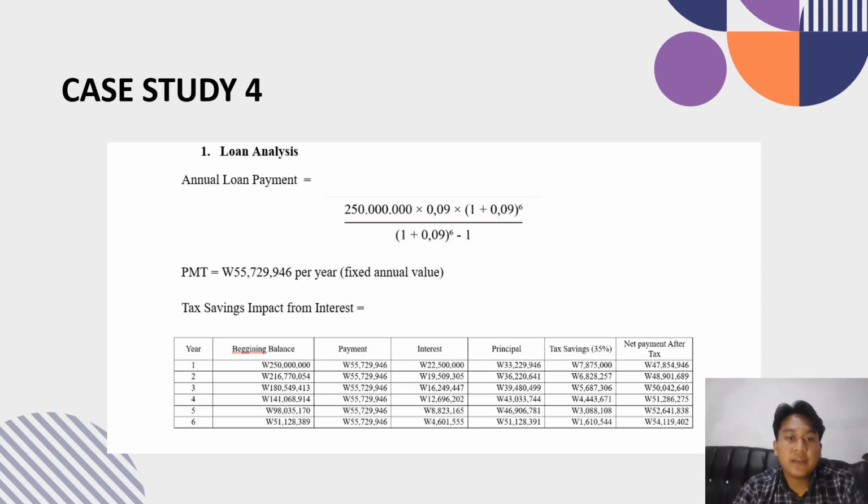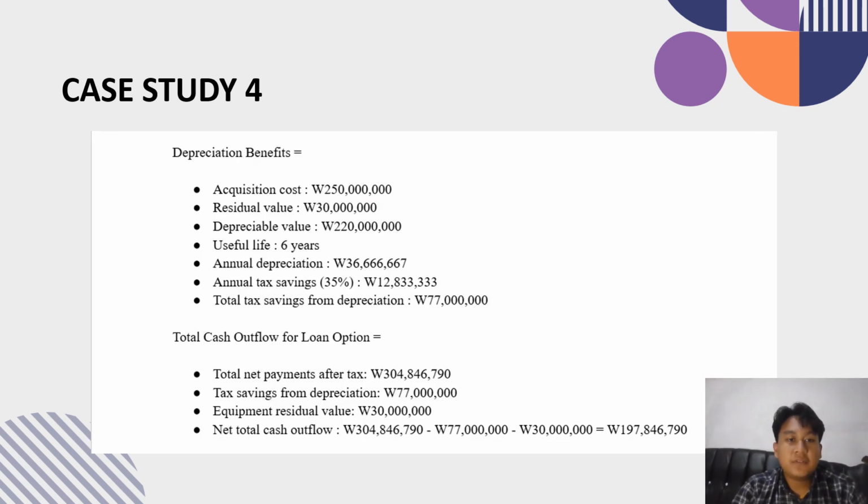I then created a comprehensive amortization schedule that tracks principal and interest portion of each payment, tax saving for interest deduction at 35%, and net after-tax payment for each year. The total payment after tax amounts to 304,846,791.